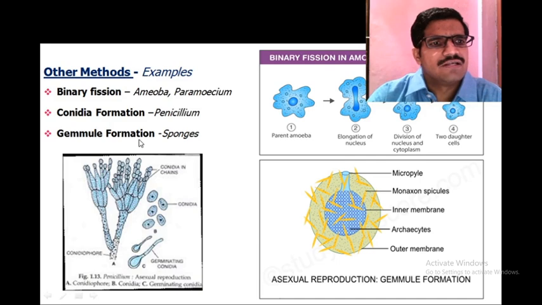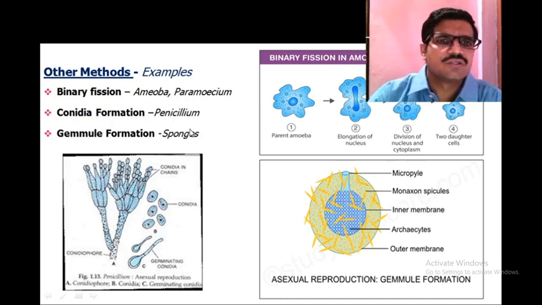And the third one is gemmule formation, observed in sponges. This is the structure of a gemmule: outer membrane, archeocytes, inner membrane, monaxon spicules, and this is the micropyle. So gemmule formation is observed in sponges. These are the other methods of asexual reproduction.